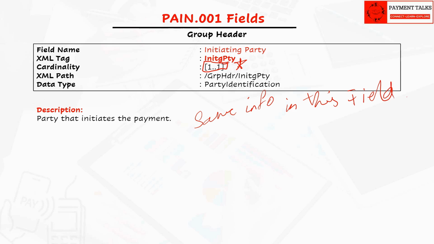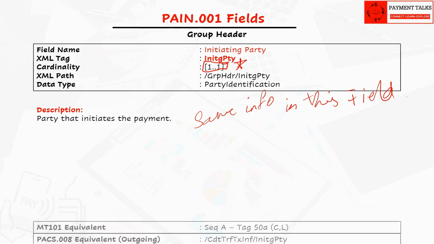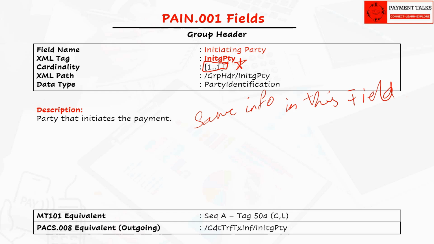Once the payment passes the debtor agent, this field does not have much significance but will be present in the payment message pacs.008 as information to maintain transparency if the initiating party is other than the debtor. If it is the debtor itself, then no need to populate it in the pacs.008, which also has the same field. The MT101 equivalent is sequence A tag 50 with option C and L. In MT101, mentioning of the initiating party happens only when not equal to the debtor.